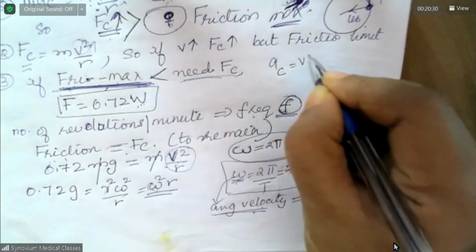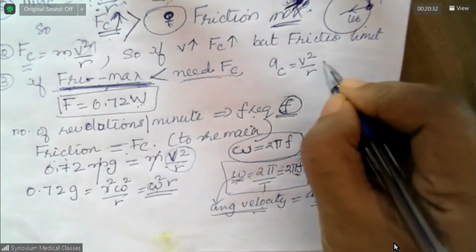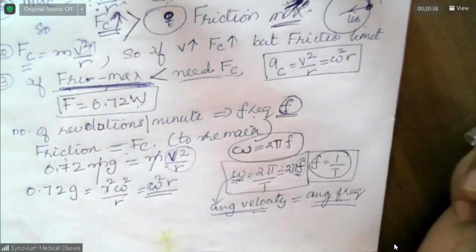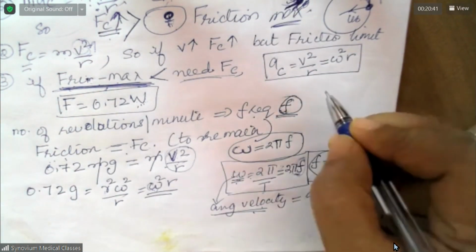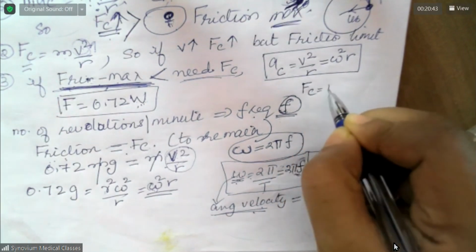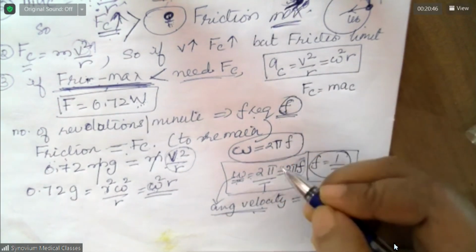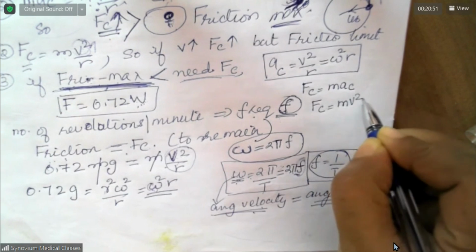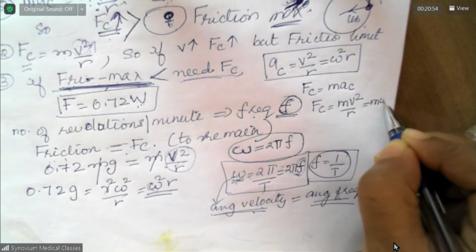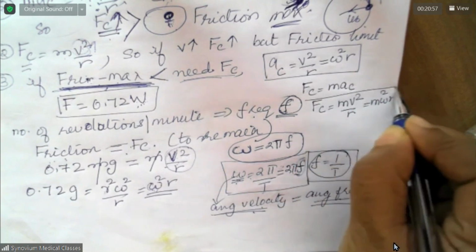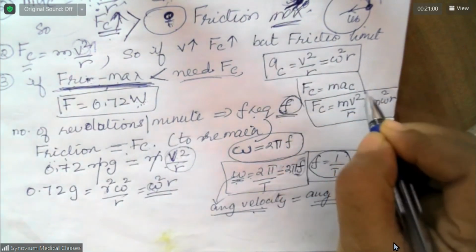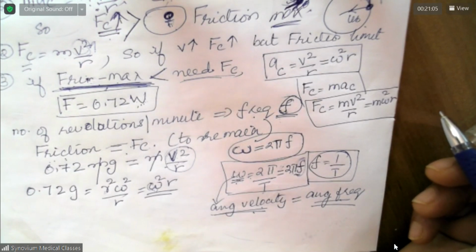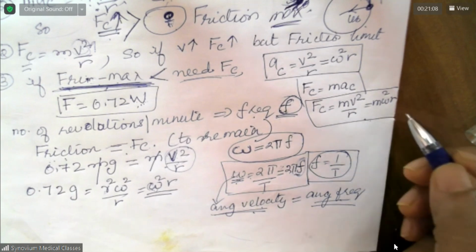Centripetal acceleration is equal to V square by R. This is also equal to omega square R. So centripetal force is equal to mass into centripetal acceleration, which is M into V square by R or M omega square R. Please copy all these things.